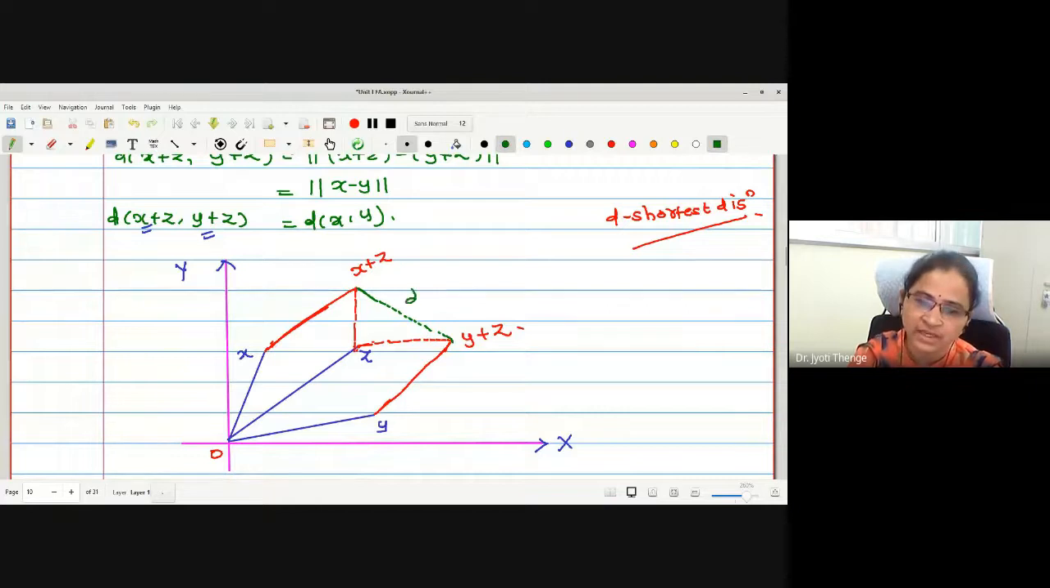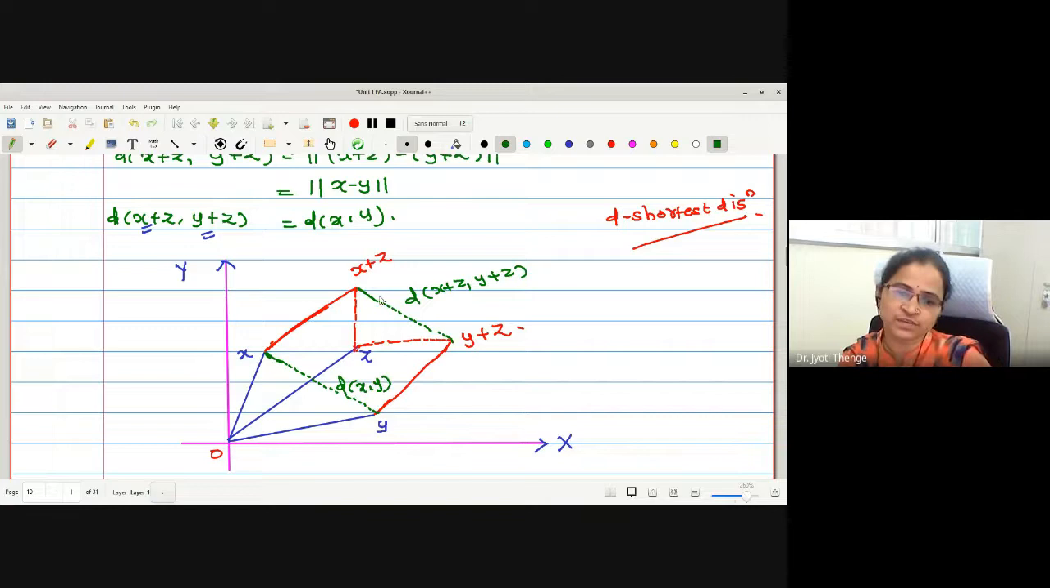Okay, therefore may I write this is d of x plus z and y plus z? Correct, no? Distance between these two points. Then what is the distance between the two points x and y? Again, I have to join this x and y by a straight line. Therefore, may I say this is my d of xy. Can you see from the figure they are exactly same? d of xy is exactly same as d of x plus z and y plus z.